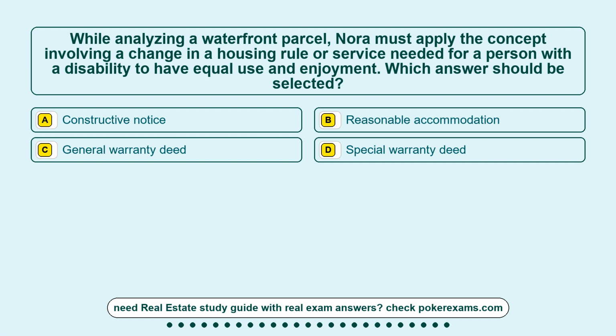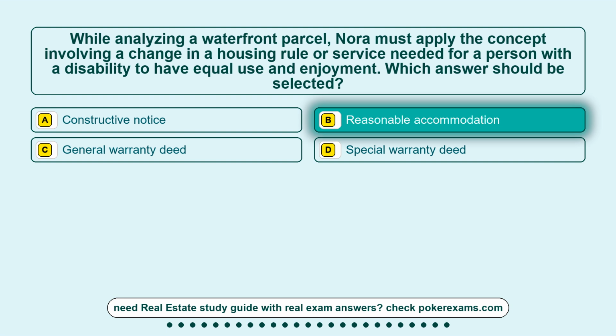Option B, reasonable accommodation. Option C, general warranty deed. Option D, special warranty deed.